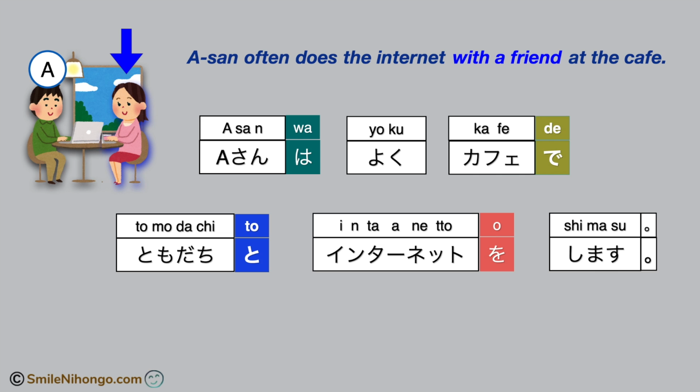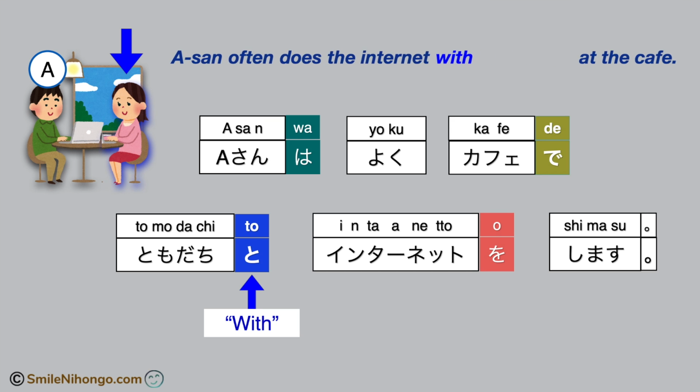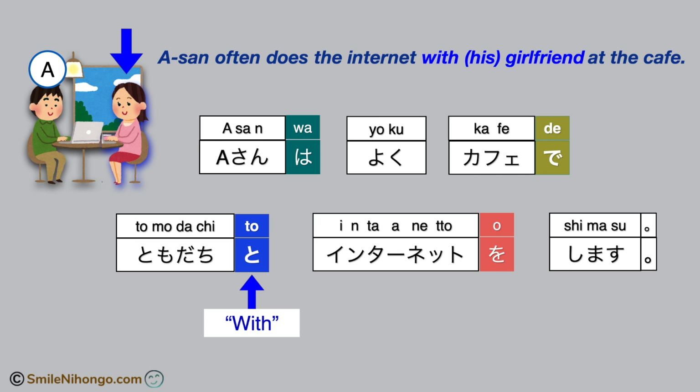You use the particle と to mark a company that you do something together with. So in this context, this particle means with in English. If you want to say with his girlfriend in this example sentence, then you change 友達 to 彼女 and then say 彼女と. So, A さん often does the internet with his girlfriend at the cafe in Japanese is A さんはよくカフェで彼女とインターネットをします。